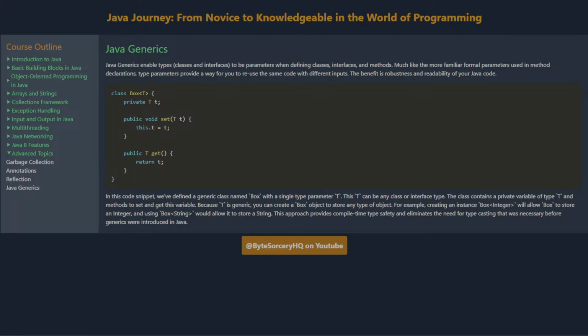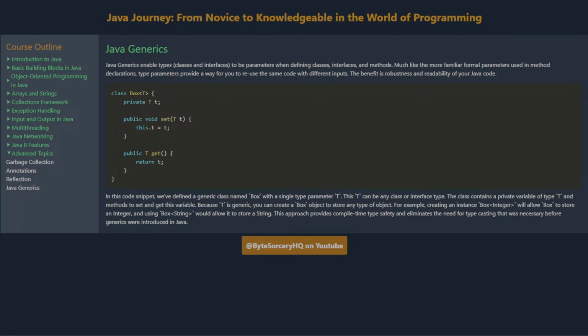In this code snippet, we've defined a generic class named Box with a single type parameter T. This T can be any class or interface type. The class contains a private variable of type T and methods to set and get this variable. Because T is generic, you can create a Box object to store any type of object. For example, creating an instance Box<Integer> will allow Box to store an integer, and using Box<String> would allow it to store a string. This approach provides compile-time type safety and eliminates the need for typecasting that was necessary before generics were introduced in Java.